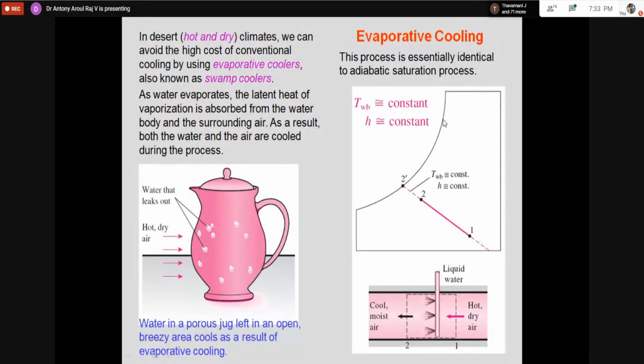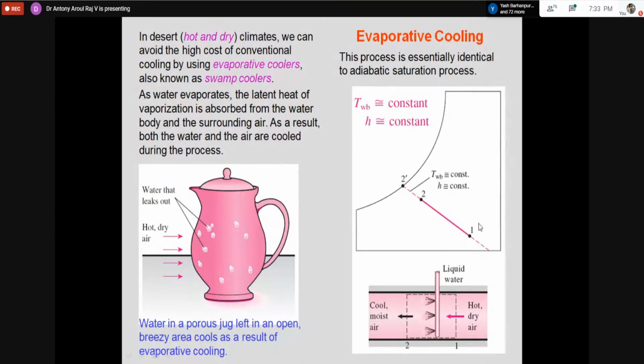Already I am closer to the saturation line. So now if I am going to pour water into my system, then what happens? There will not be any drop. Think that if you are already at 2, and you are trying to do evaporative cooling, what will happen? Only a small drop in temperature is there. But if you are at the hot and dry condition, there is a large potential.